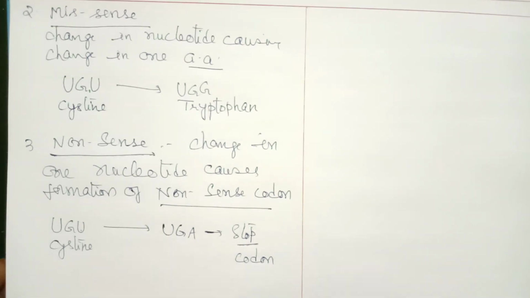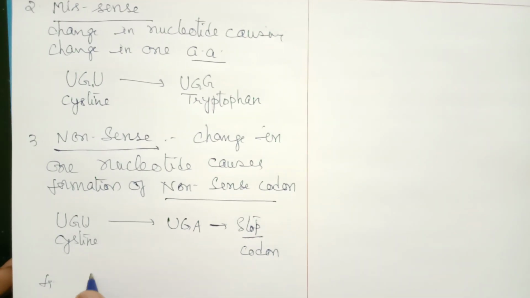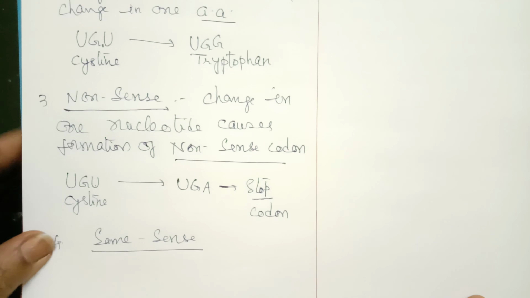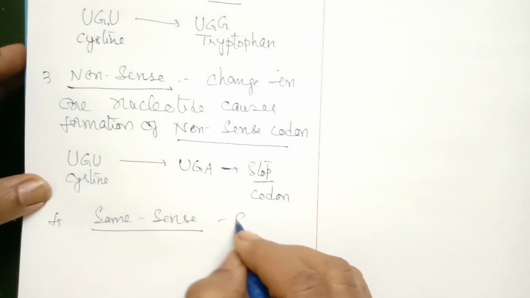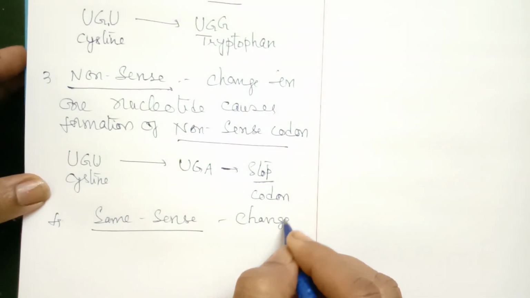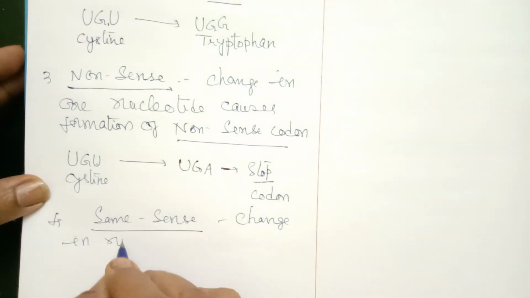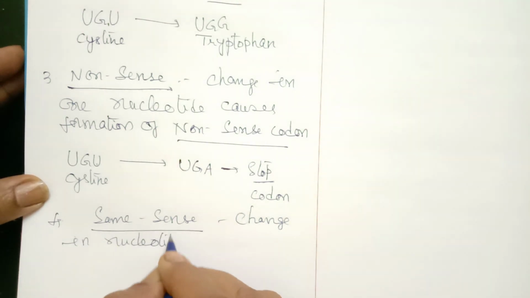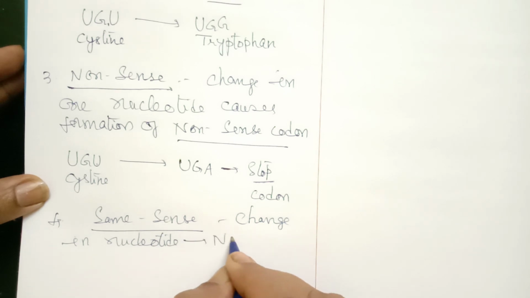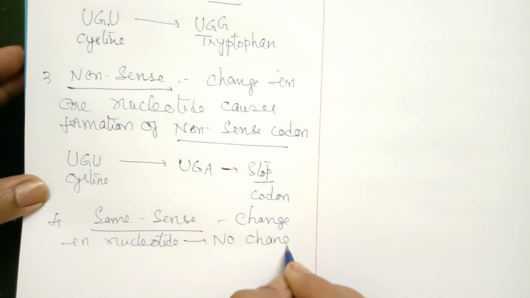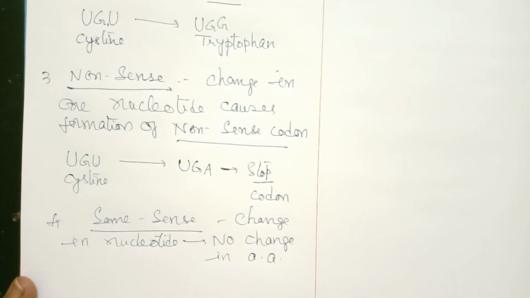Now, the last type of mutation is called same sense mutation. Same sense means even if there is a change in nucleotide, it does not cause any change in amino acid. So, what is same sense mutation? Due to a change in nucleotide, there is a change in nucleotide, but no change in amino acid. That is called a same sense mutation.